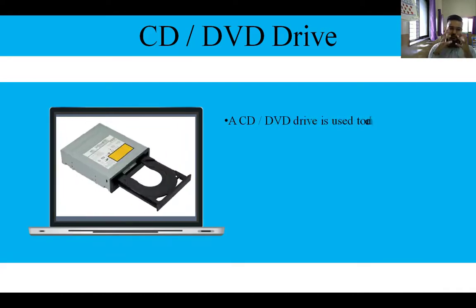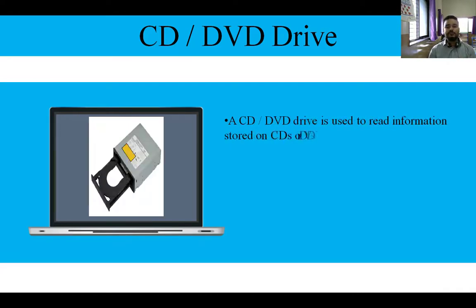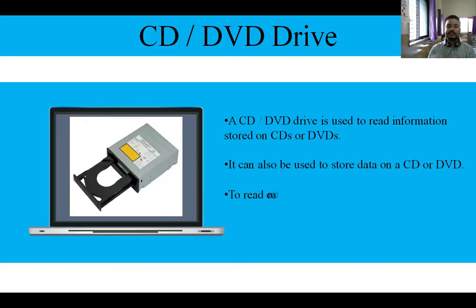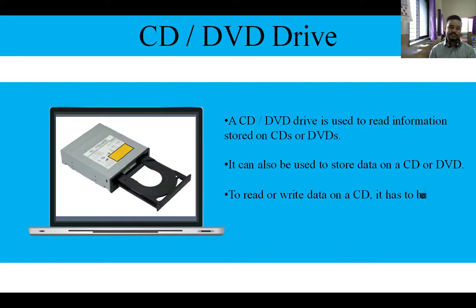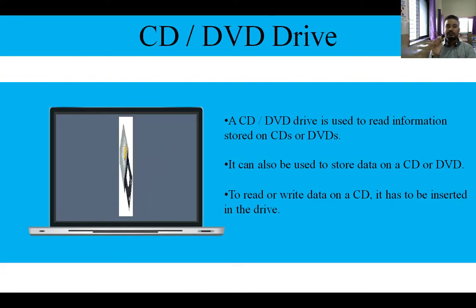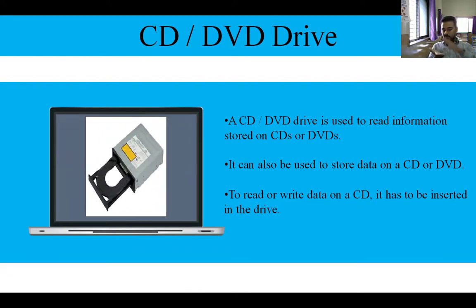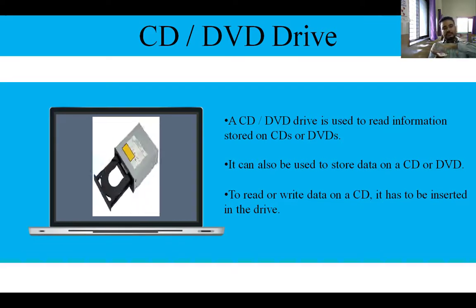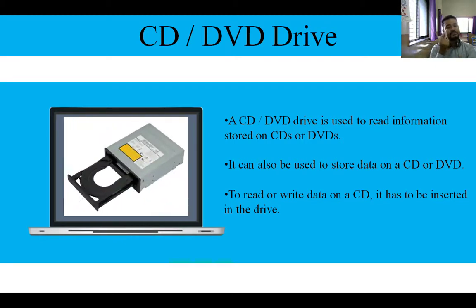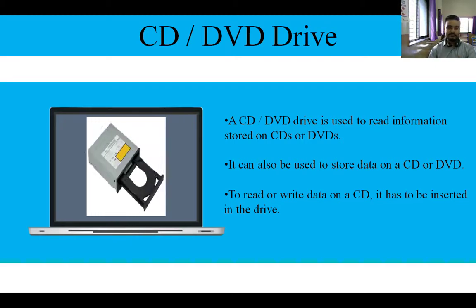Got it? Next one is the CD or DVD drive. What is a CD or DVD drive? This is the drive which is used to read the content from a CD or DVD. Whatever information we have stored on a CD or DVD will be read by this drive. It has a button, and when you press that button, the tray will come out. We have to put the CD in that, and then push that button again. It will take it in, and then using light, it will read the content of your CD or DVD.